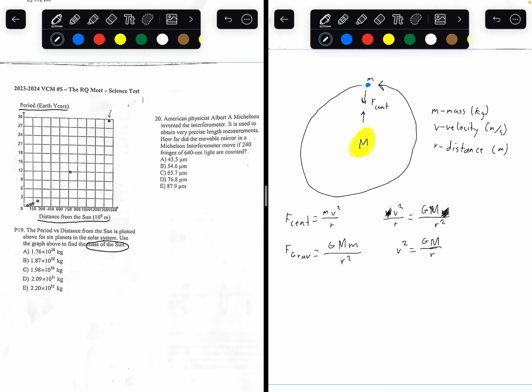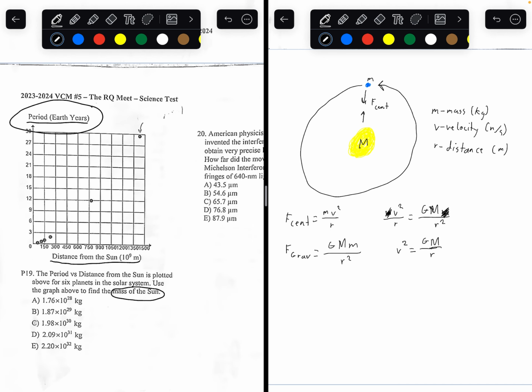But now we know we need period. Period is one of the things we need, and we don't have that. We do have distance from the sun. Remember, distance from the sun is essentially r, and we have r in our equation. But we want our equation to have period. We obviously know G and M. M is what we're trying to find, so our equation obviously has to have M. And G is a constant, so we don't really need to replace that. What about v? We have no indication in the problem that we need to find velocity. So we want to try to substitute velocity with something else.